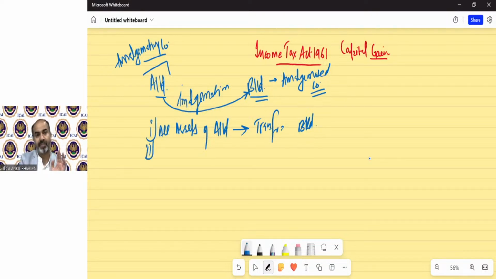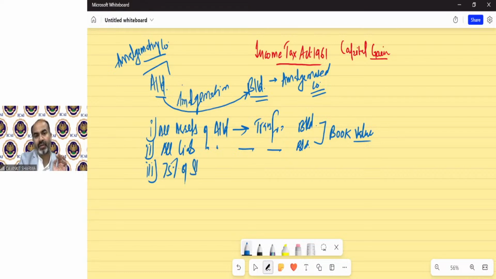In the same way, all liabilities of the amalgamating company should be transferred to the amalgamated company, that means B Limited. These transfers should be at book value. The value should not be changed. Whatever value is in the balance sheet of A Limited, the value cannot be changed. It should be on book value.